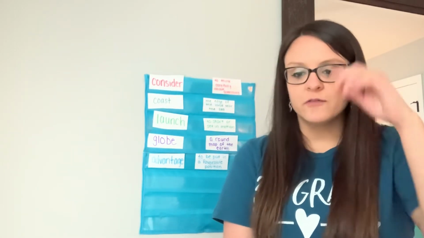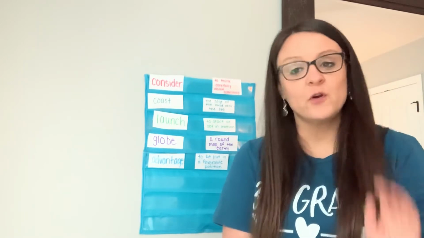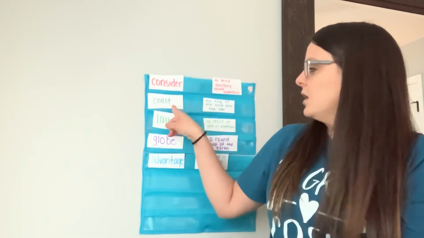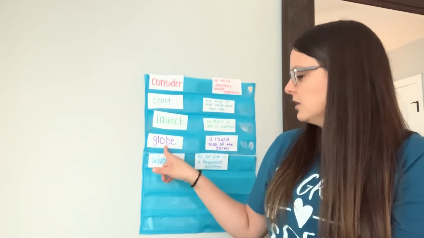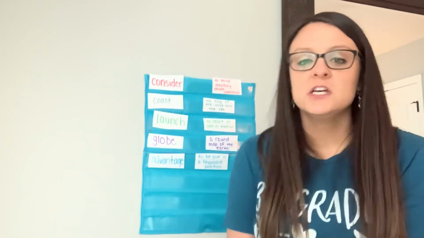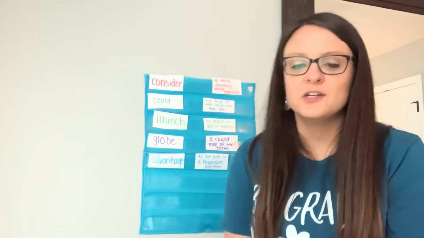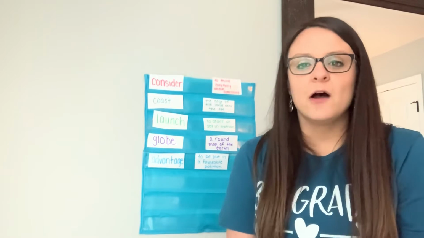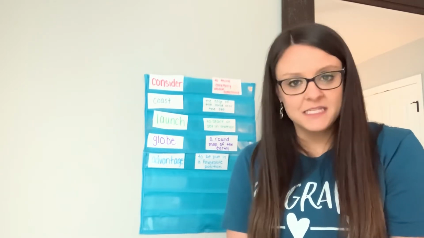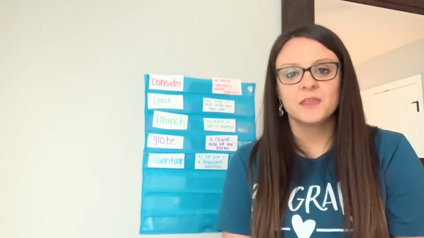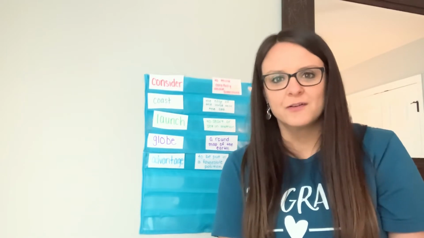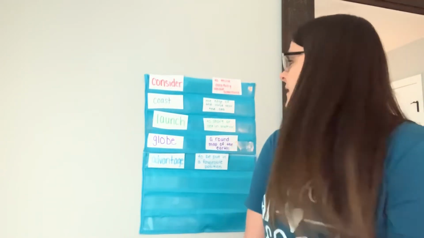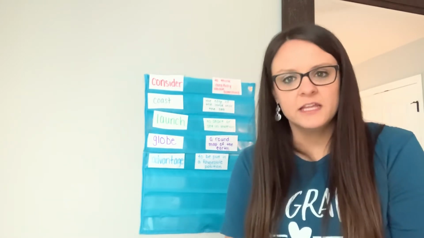So today I'm going to go over our vocab words. The vocab words we have for today are consider, coast, launch, globe, and advantage. I think there's some of these that we probably already know, but we'll go through them again just like we always do. I'll go over some synonyms, some antonyms, and then you'll have some activities to do on Google Classroom. So consider is our first word, and it's to think carefully about something.